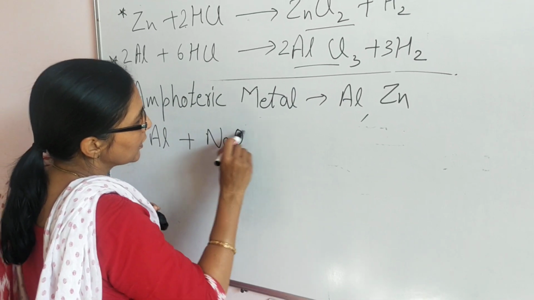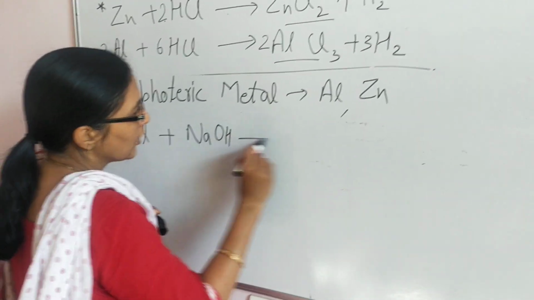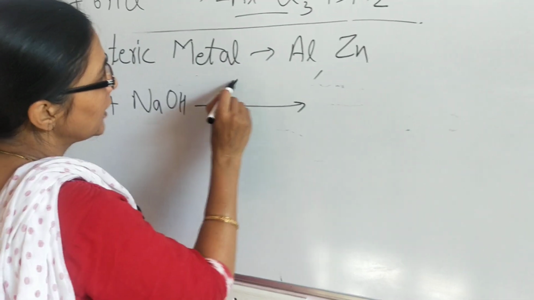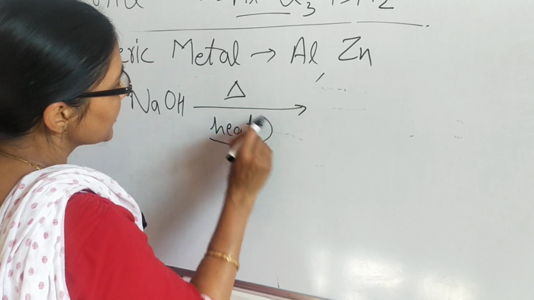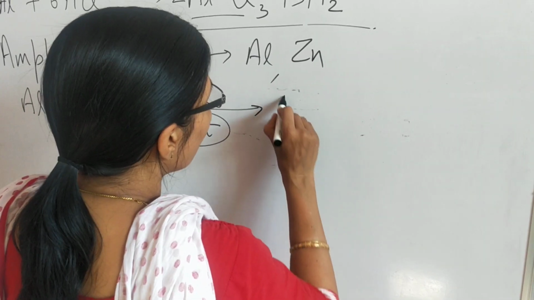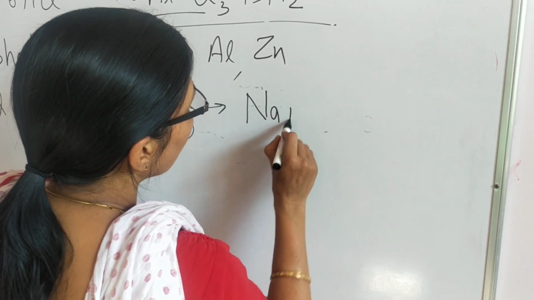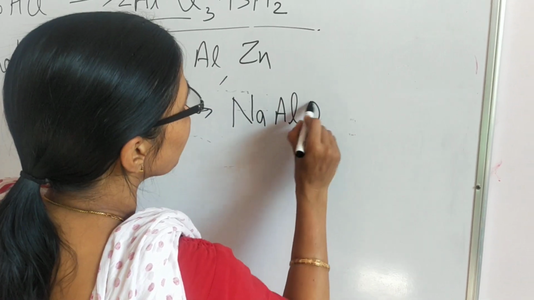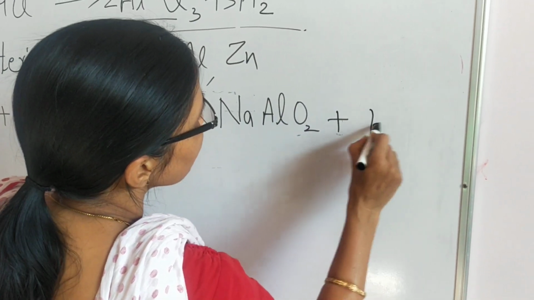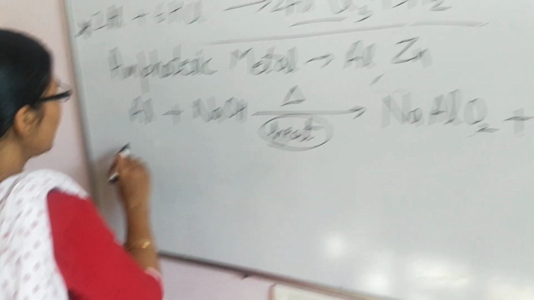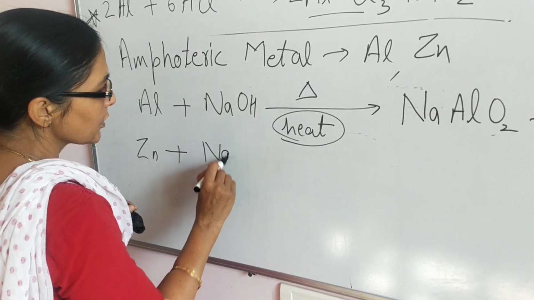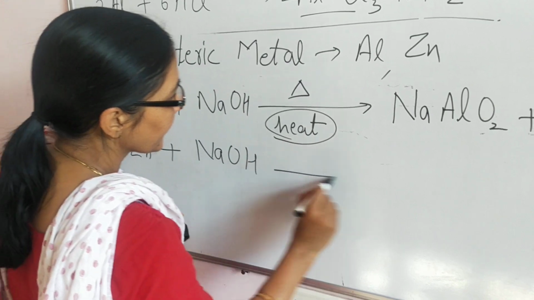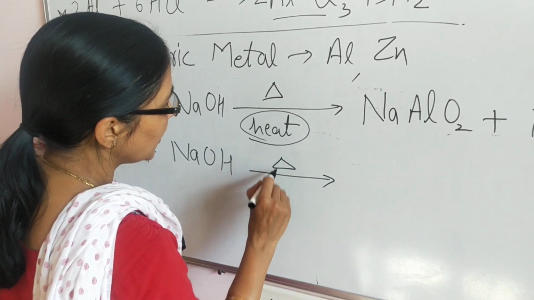Aluminium when treated with NaOH, only NaOH and heated. Heat is compulsory here. There will be formation of NaAlO2 plus hydrogen gas. In the same manner, zinc when treated with NaOH. Again, heating is compulsory.